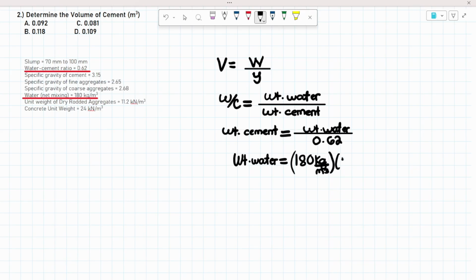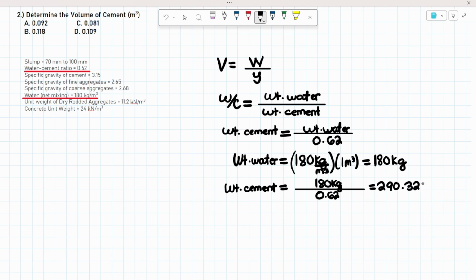We multiply this by 1 cubic meter. This is equal to 180 kilograms. And we can now solve for the weight of cement. Weight of cement is 180 kilograms over 0.62. The answer is 290.32 kilograms. And we can now solve for the volume.